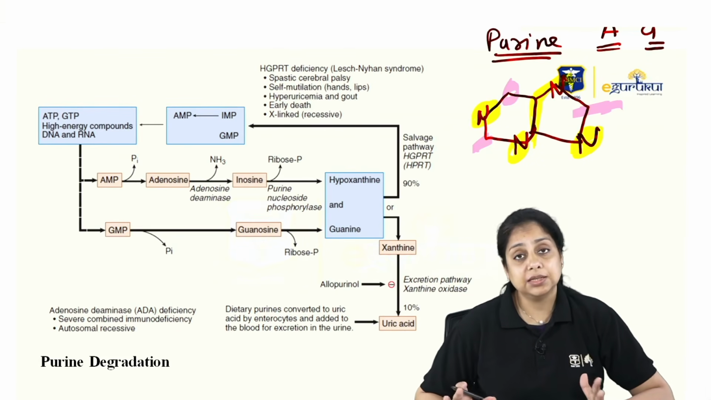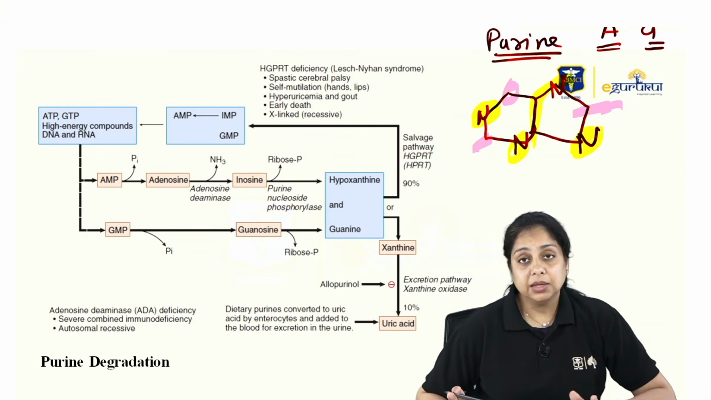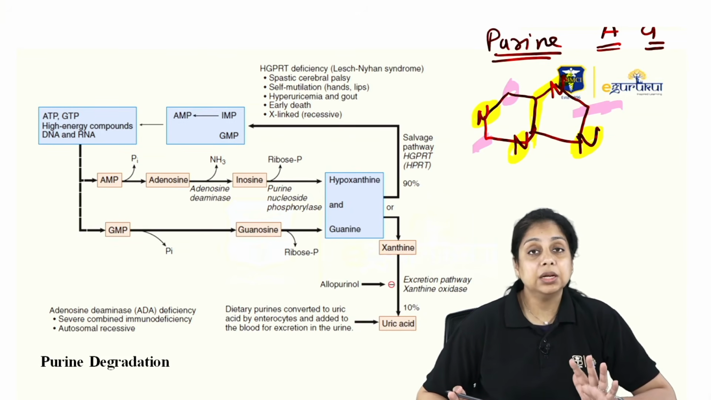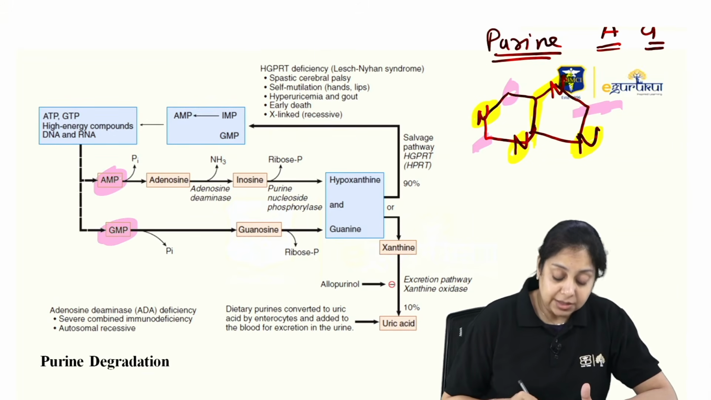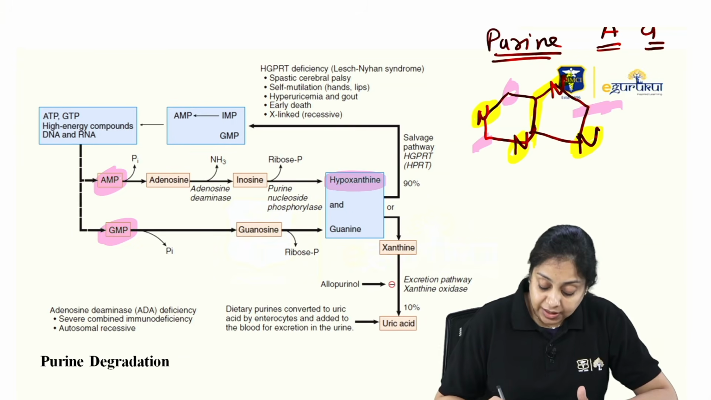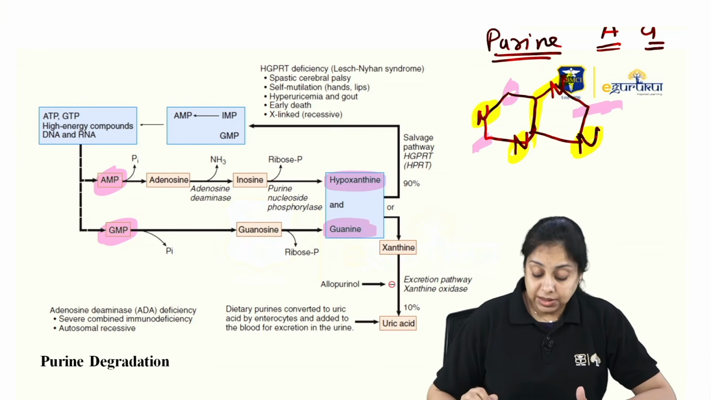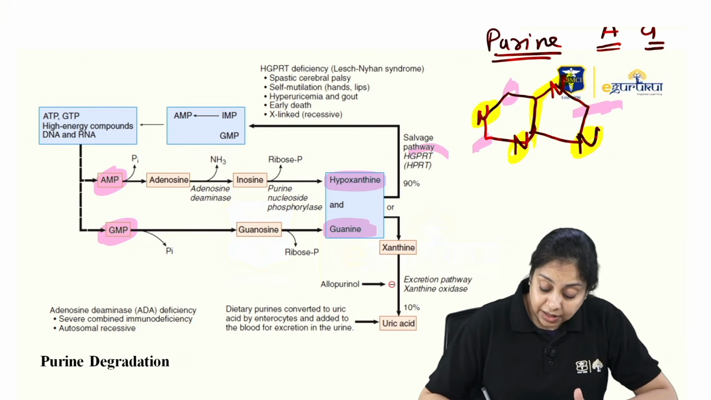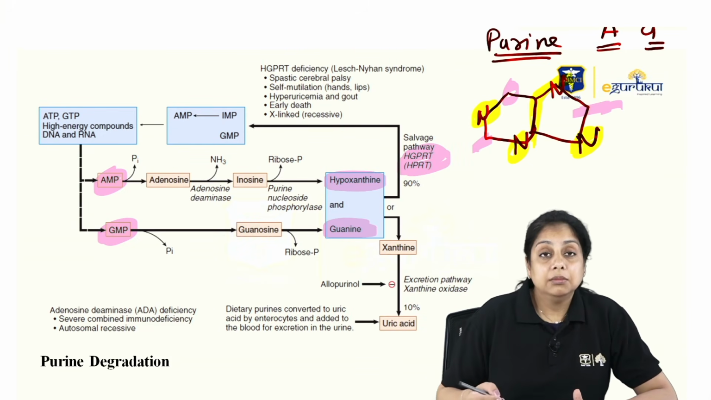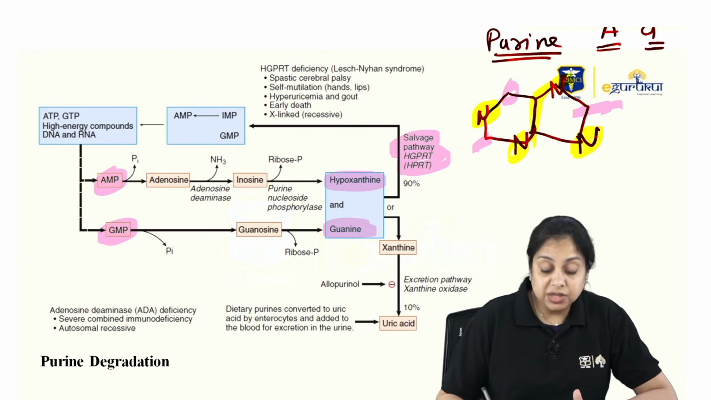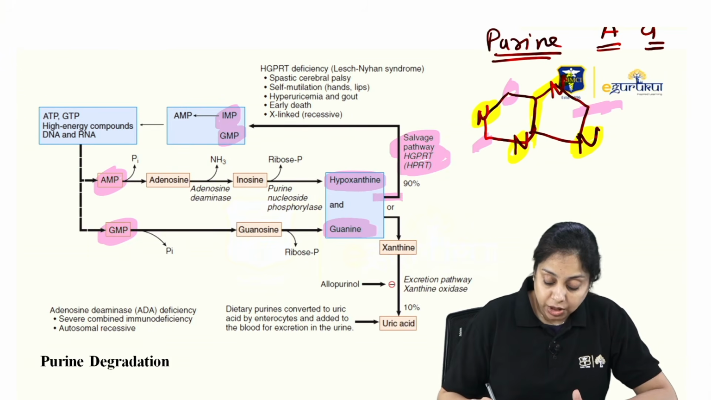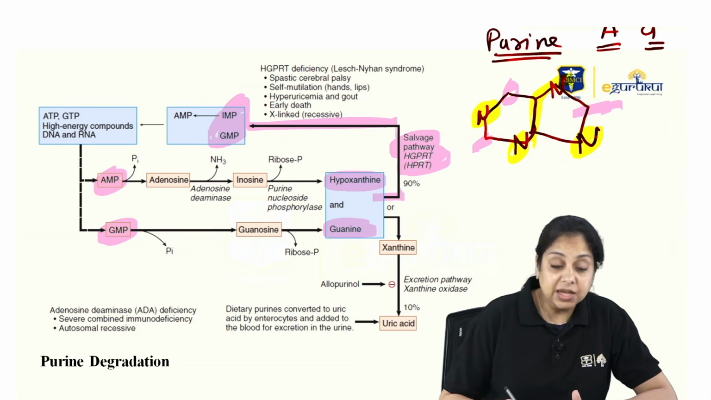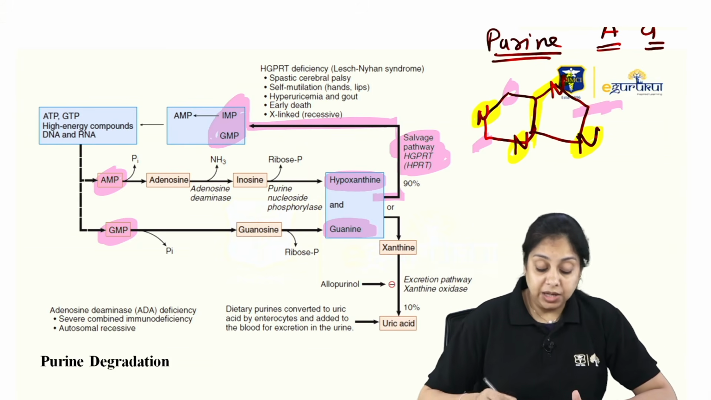So we can synthesize the purine either by the de novo synthesis or by the salvage pathway. In the salvage pathway, when you are doing the degradation of AMP and GMP, right? What you get in the end is hypoxanthine and guanine. Guanine and hypoxanthine can be converted back into IMP and GMP using the salvage pathway. So we are talking about just this pathway, right? Hypoxanthine and guanine can be converted into IMP and GMP by the enzyme HGPRTase, right?